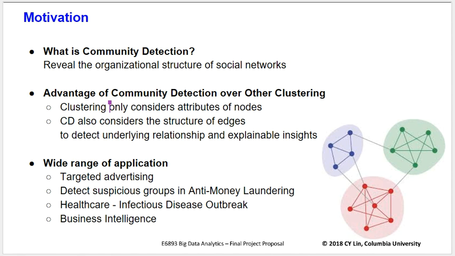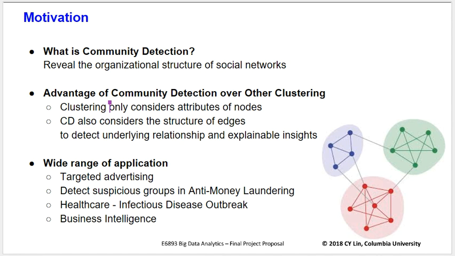Nowadays, we are creating an increasing amount of information on social media. The various interactions between individuals imply their relation structure. A community is a subset of a network within which each node is close to each other and has similar attributes. This method is better than other clustering algorithms, since clustering only considers attributes of nodes, while community detection also considers the structure of the edges. So it detects underlying relationships and provides explainable insights.